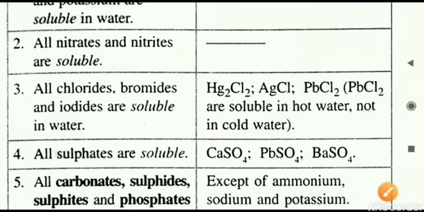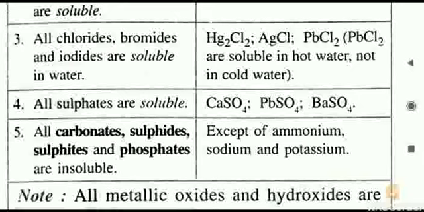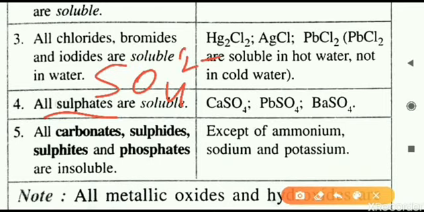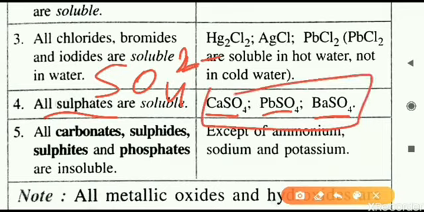The fourth rule now we will see, that is all the sulfates are soluble. Sulfate means what? Sulfate is SO4 2 minus. So any sulfate, you can take any salt, that will be soluble in water. Here 3 examples you have to learn: calcium sulfate, lead sulfate, barium sulfate. Other than these 3, all are soluble. Only these 3 are insoluble salts.